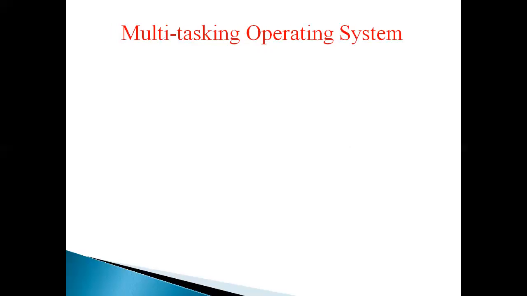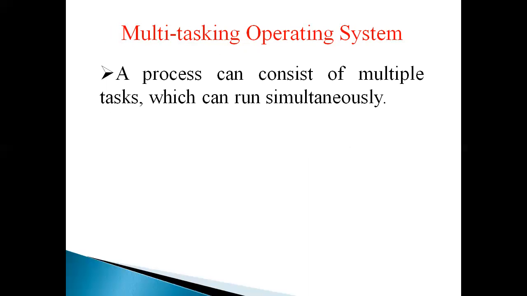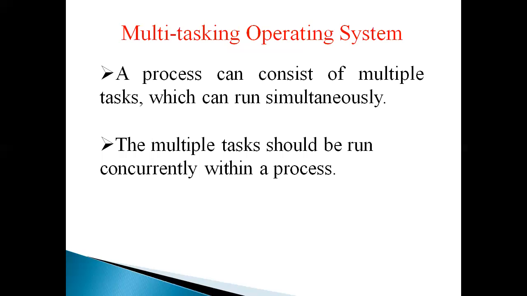Next one, multitasking operating system. A process can consist of multiple tasks which can run simultaneously. In a multitasking operating system, a process consists of many tasks which can run at the same time. So multiple tasks should run concurrently within a process.